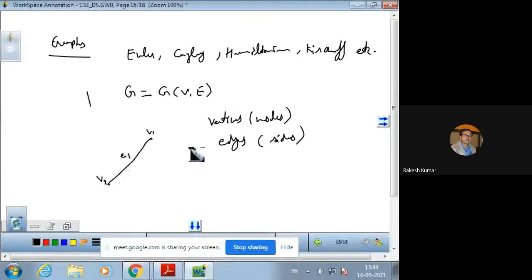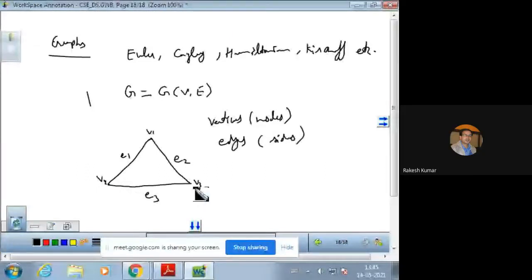So edges are created with the help of joining of two vertices. Similarly, we have a third vertex V3, and your edge is E2, and we have a third edge E3, which has been created by joining V2 and V3.